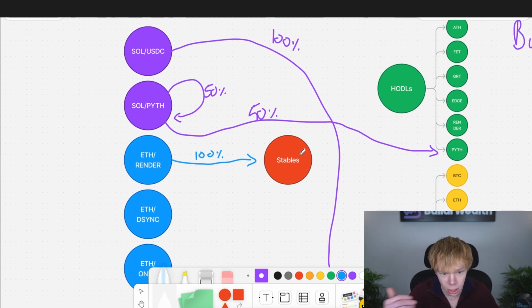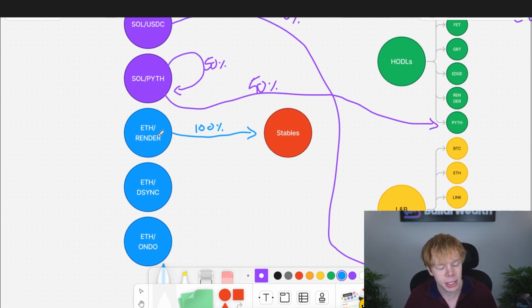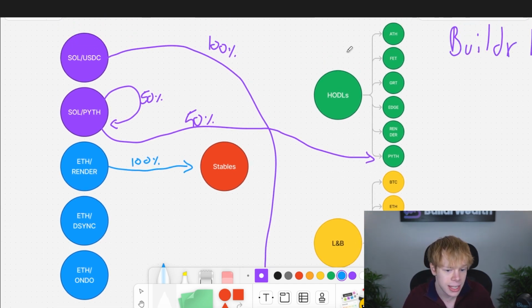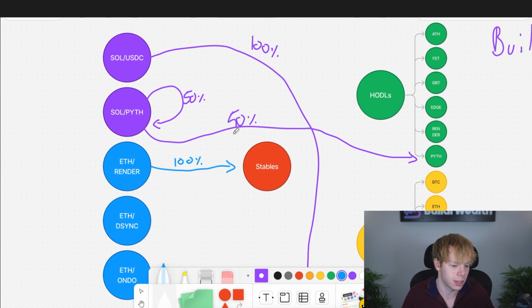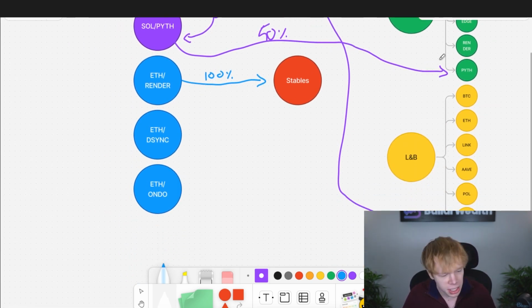And ultimately, I'll talk about what's happening in those stablecoins in just a little bit. And one thing I just want to go ahead and give you a teaser on is that I don't want to accumulate Render, not because I don't believe in the asset, but rather because there's better alternatives like Aether or Desync, in my personal opinion. Therefore, I want to accumulate those assets. So they're being parked into stablecoins, which will eventually go to buy those assets. But let's dive into this Desync one.